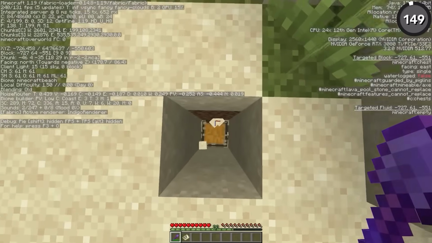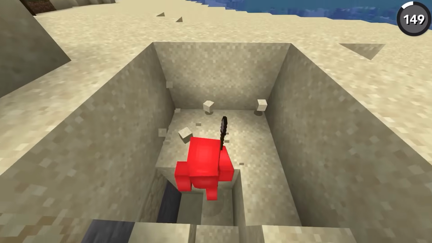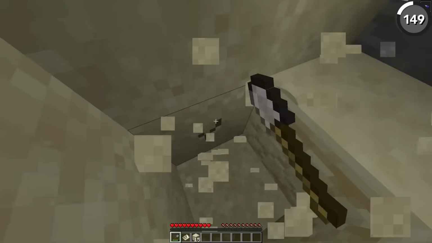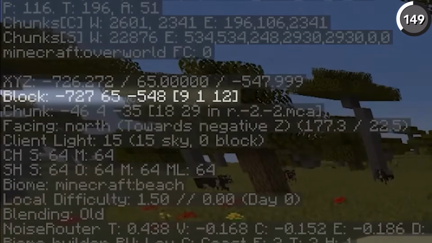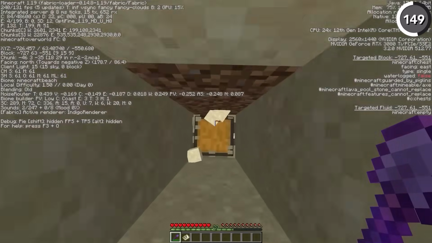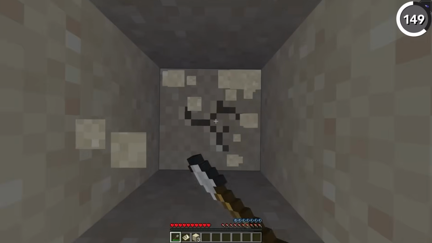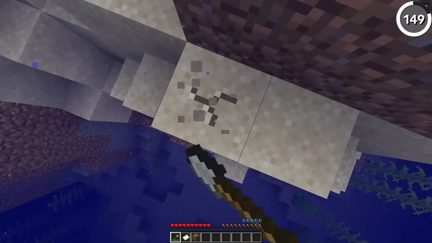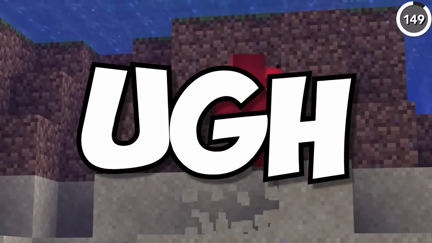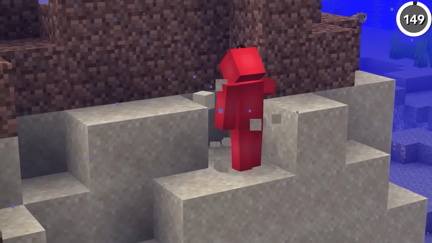This trick will help you find buried treasure every single time, because instead of trying to guess where the X means on the map, if you instead line yourself up and then use the F3 debug screen to move to where the chunk info line has a 9 in the first and third spots, then if you dig straight down, you'll be right on top of the chest, which is particularly useful if the chest happens to spawn out in the water next to the shoreline, because digging around aimlessly is already a time waster. We don't need to make that any worse by having to dig slower underwater.